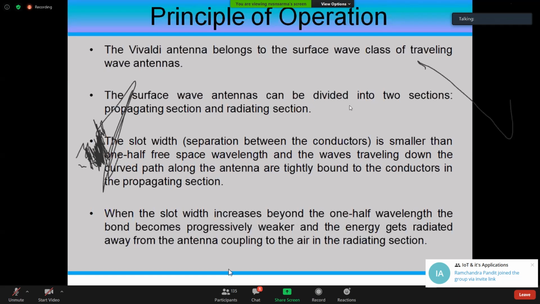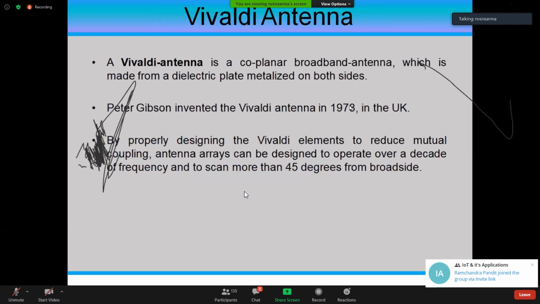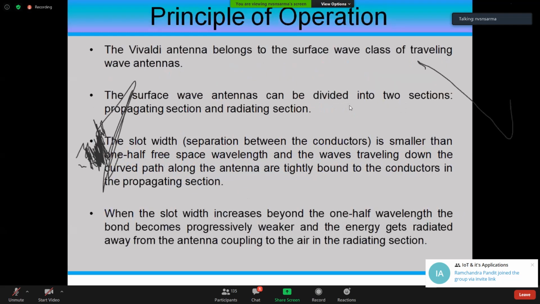So the slot width is smaller than half the free space wavelength, and waves traveling through this curved region will be slowly modified into radiation mode from the propagation mode. Propagation mode means between the transmission lines when they are traveling, it is the propagation mode. And without transmission lines, we are making them to travel on their own. So that is the radiation mode.